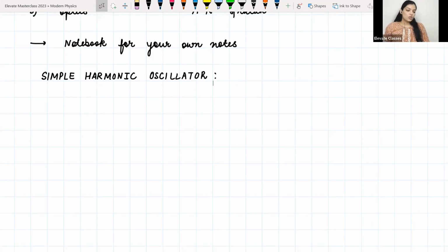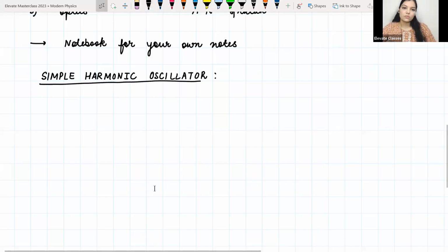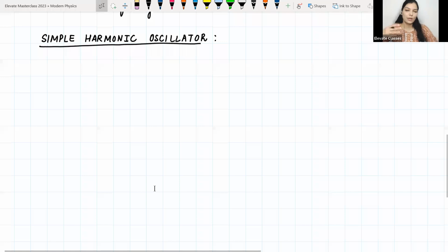Okay, so let us look at a very simple system, which is a spring mass system.